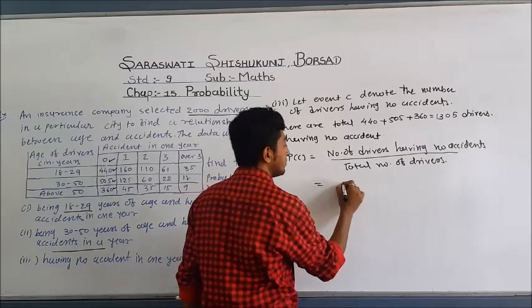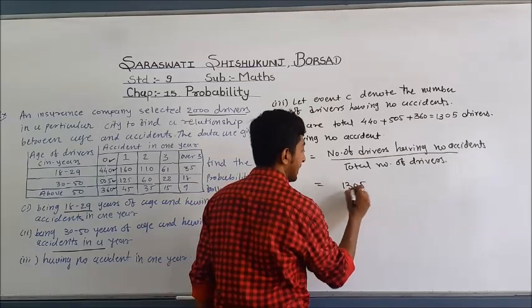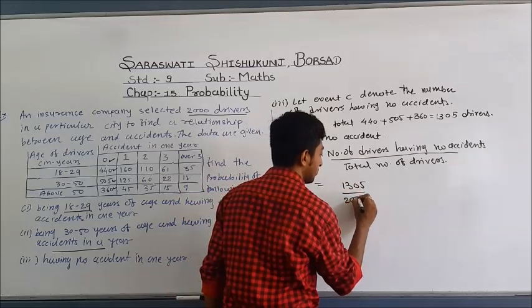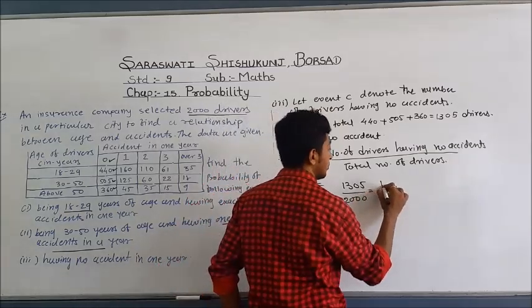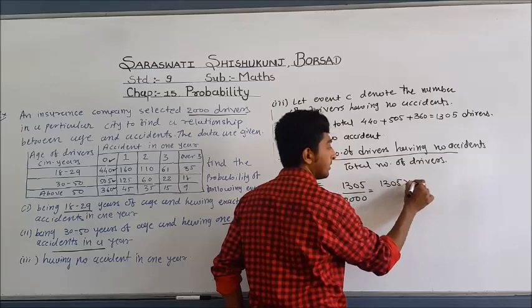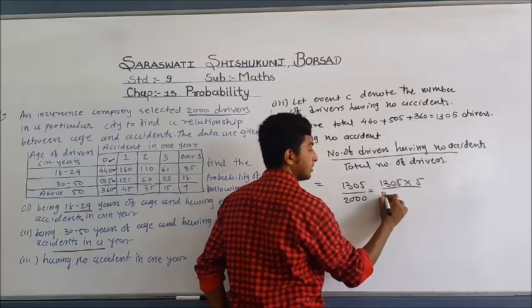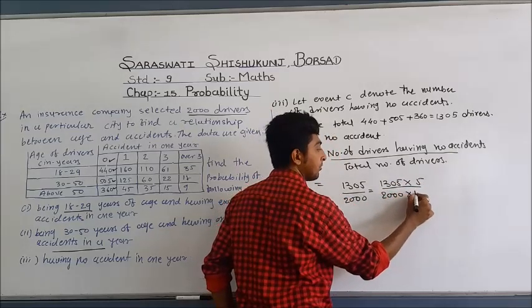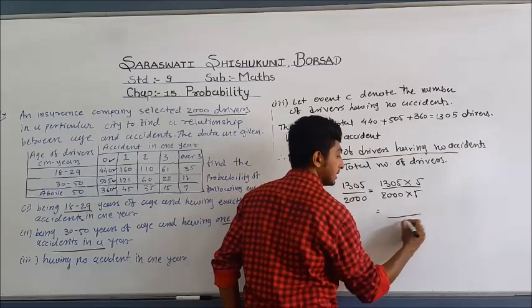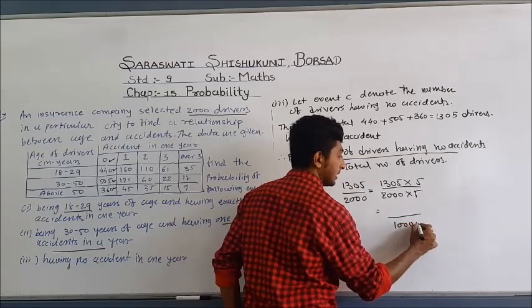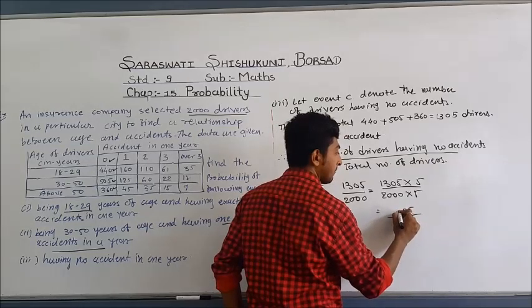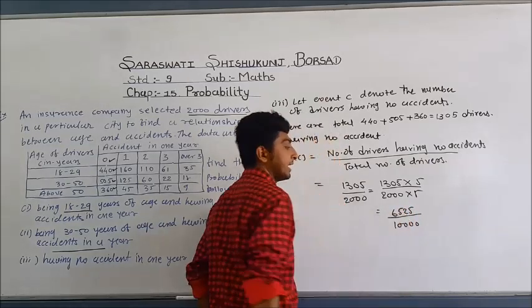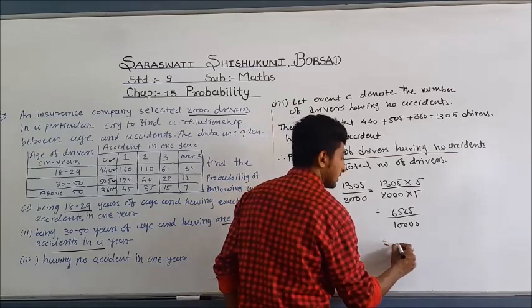So our answer is 1305 divided by 2000. I want to answer in decimal points, so we have to multiply by 5, 2000 into 5. That means the denominator is 10,000. And the numerator is 6525.